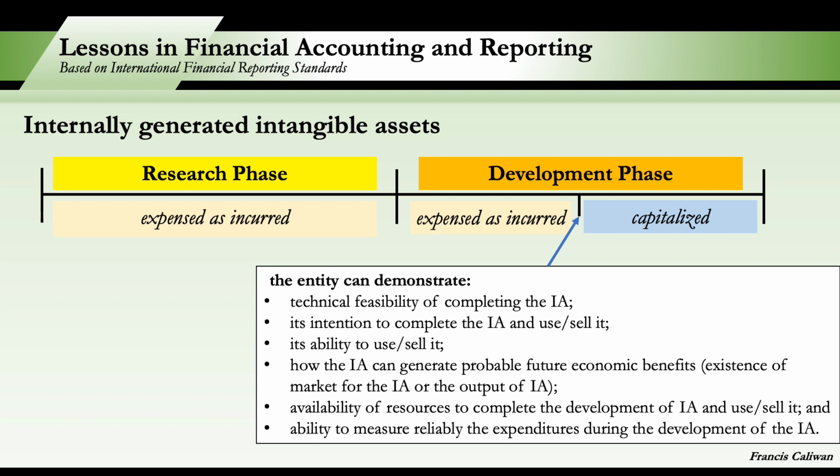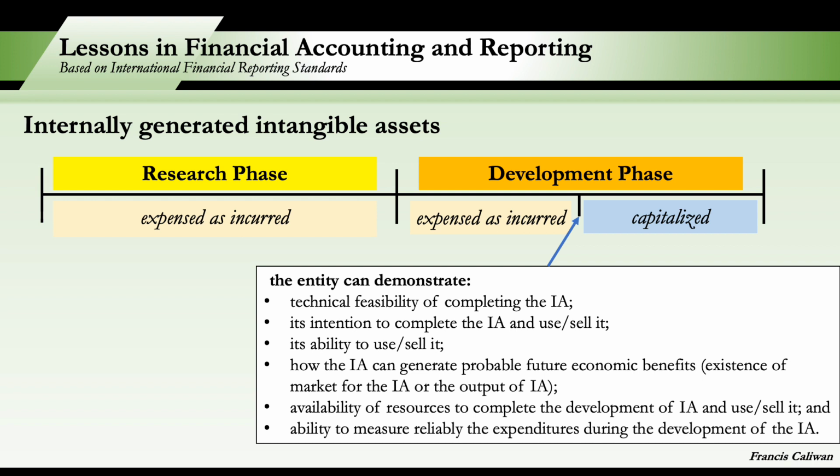According to IAS 38, no intangible asset arising from research phase shall be recognized, meaning all expenses incurred during the research phase are expensed outright.